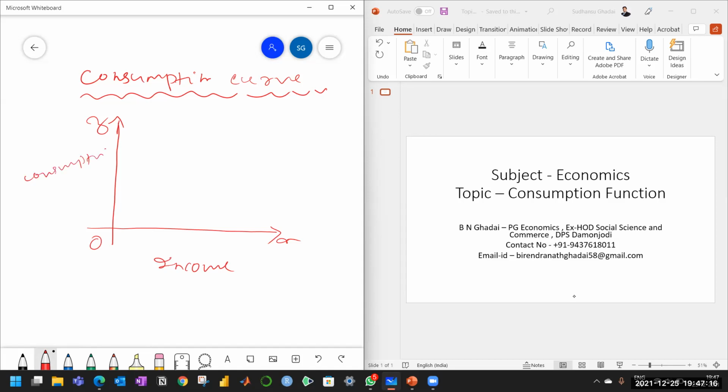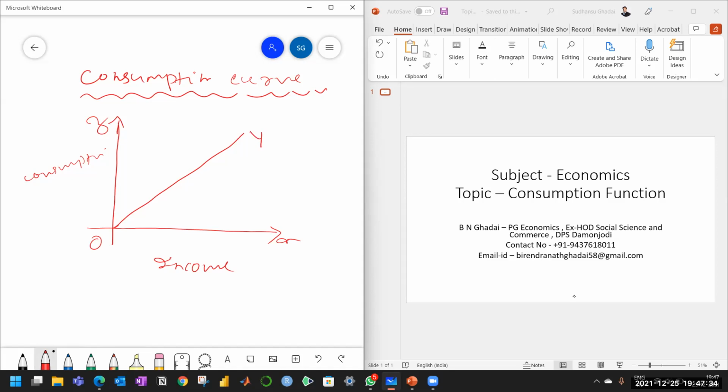To understand the concept more, first we have to take the 45-degree line, that is the aggregate supply line or income line, whichever you can call it, because this same line is the aggregate supply and this is also the income line.